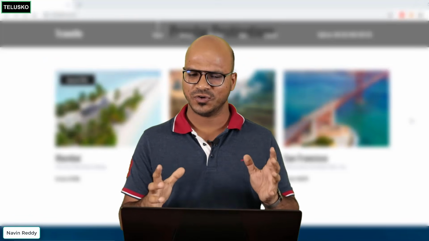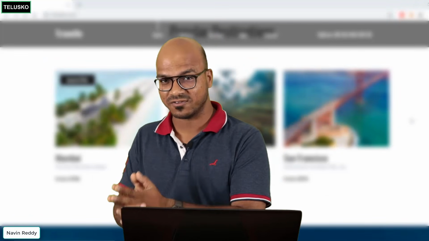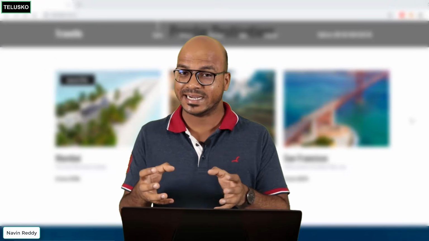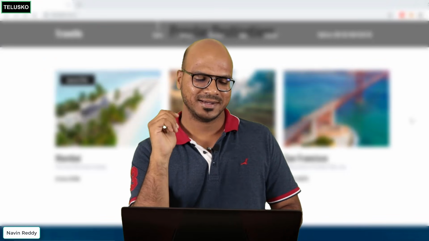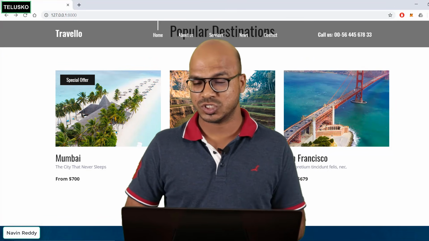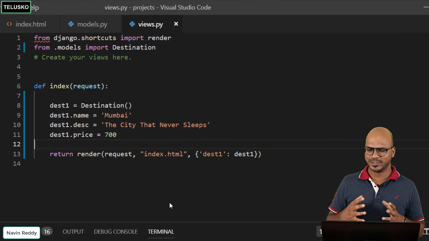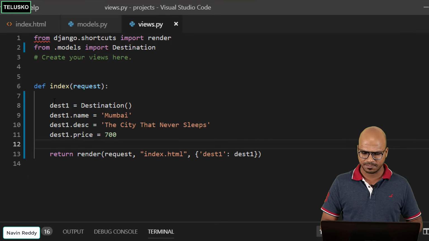Now in the previous video, we tried to make this data dynamic. By passing the data from the Python file, we were accepting that data in the HTML, and in the HTML we just have to use that Jinja tag, right? And it works. But now I want to also make the next two destinations dynamic. The way you can do that is by going to your editor, and here we need to create two more objects. So I can simply copy it.